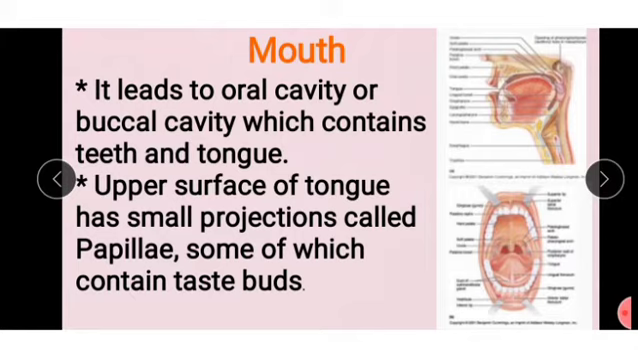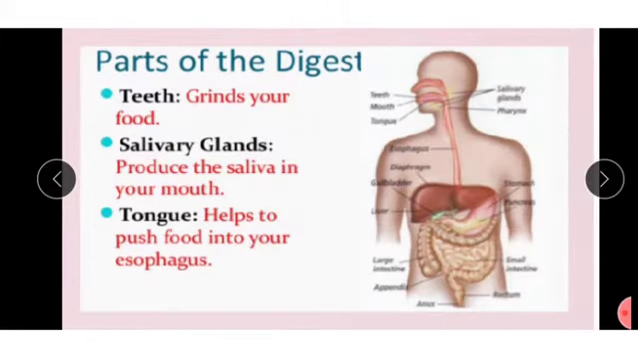On the upper surface of the tongue we see small projections, called papillae, some of which contain taste buds. Next, parts of the digestive system, how food will be digested. See here, it is the digestive system. The human digestive system starts with the mouth, including the tongue, afterwards salivary glands, pharynx, esophagus. Next, stomach, small intestine and large intestine, rectum, anus. These are the main parts we see in the digestive system.